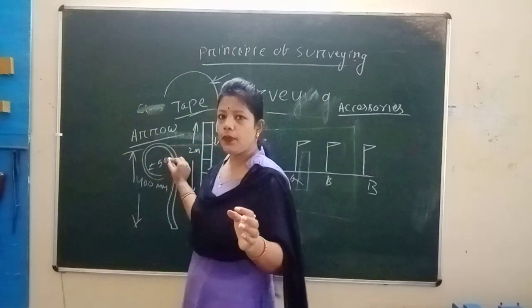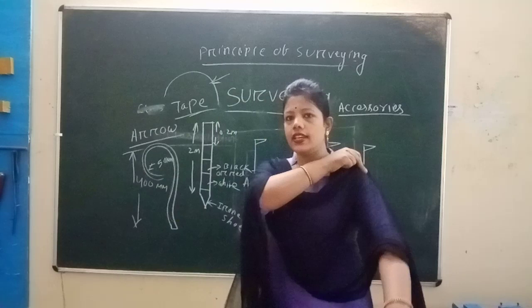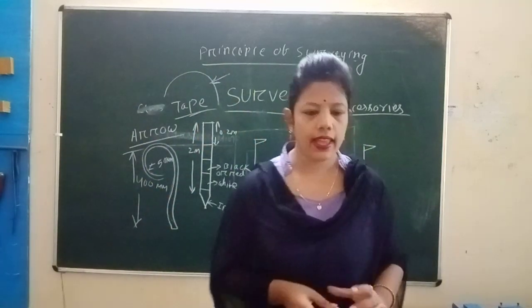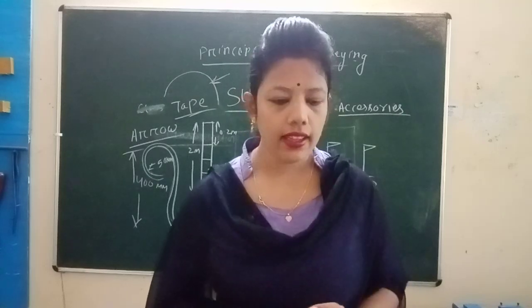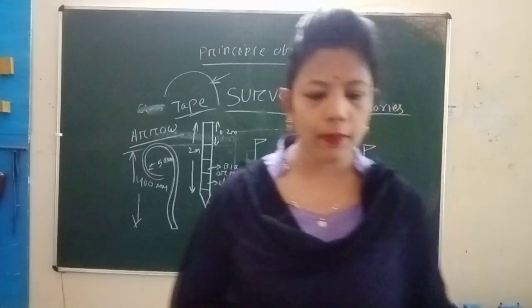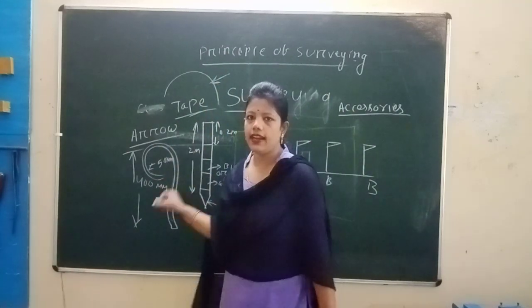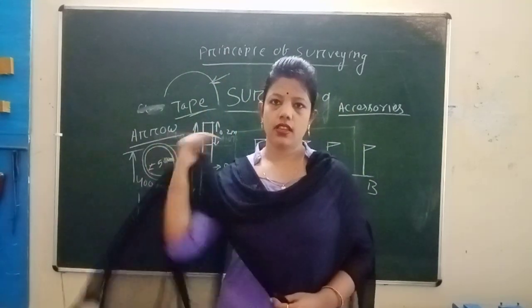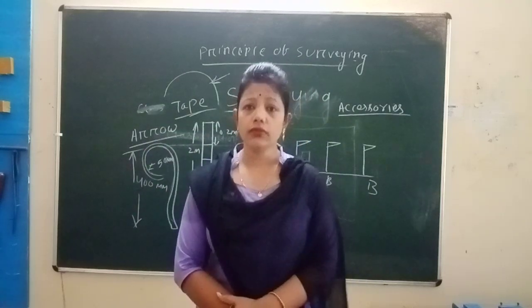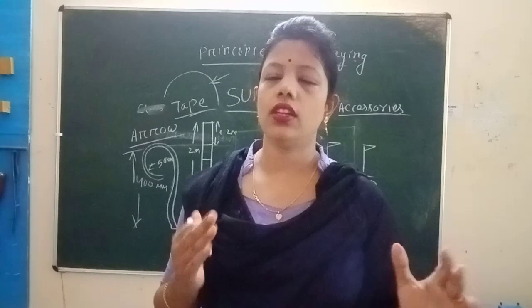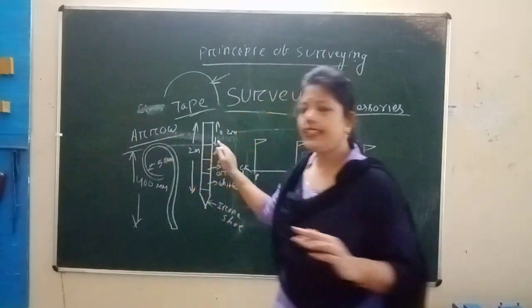This circular portion has a diameter of 50 mm and the total length is 400 mm. Arrows are made of tempered steel wire which is circular at the starting end. This is also used like a ranging rod.